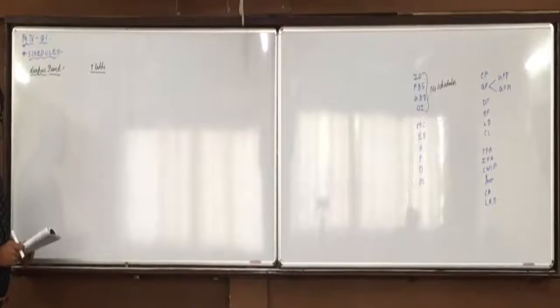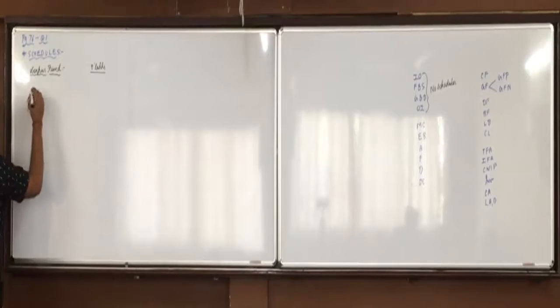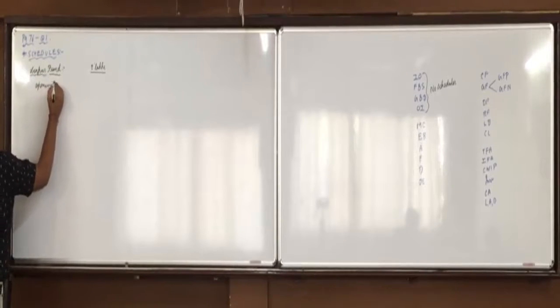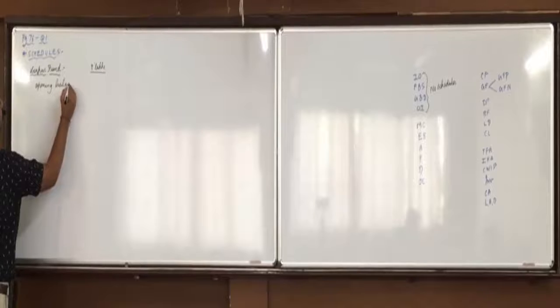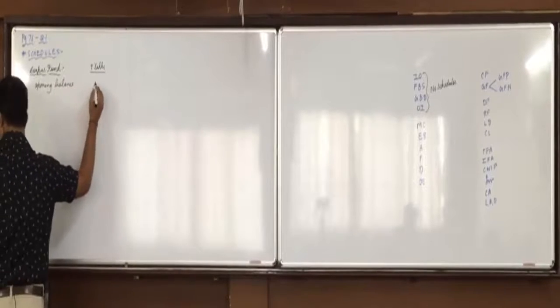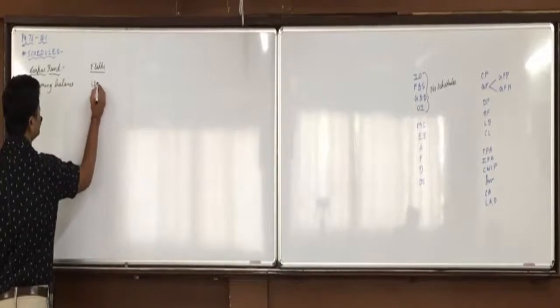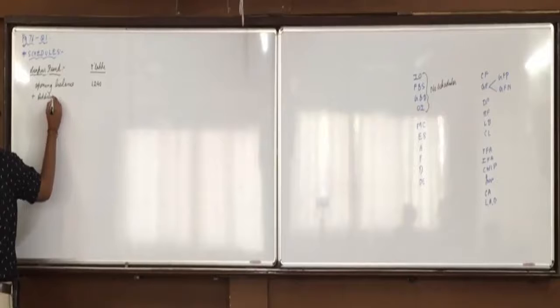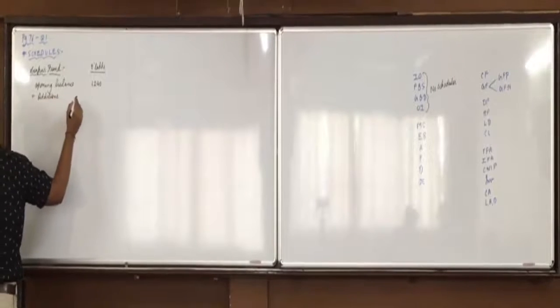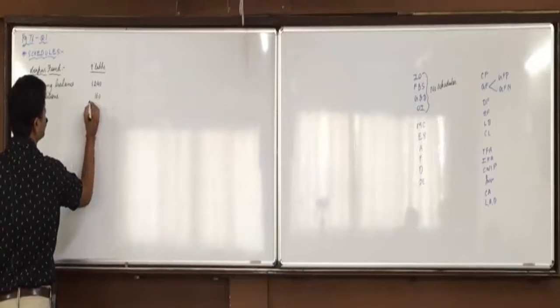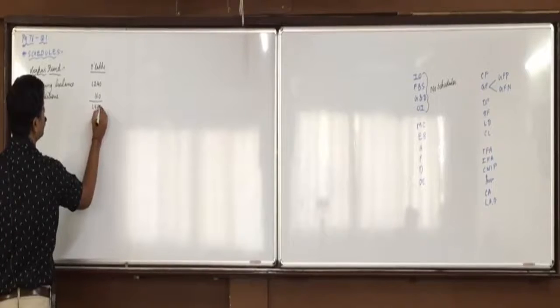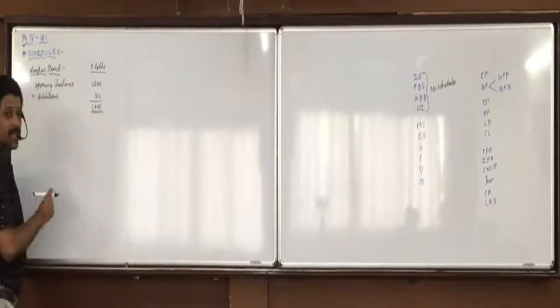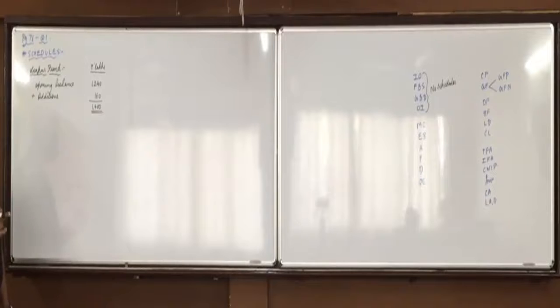You can see we have marked CF, contribution of promoters, opening balance $1,240 plus additions 160, 1400. Markings are already done, so I am doing it very fast, and you also increase the speed and write it very fast.